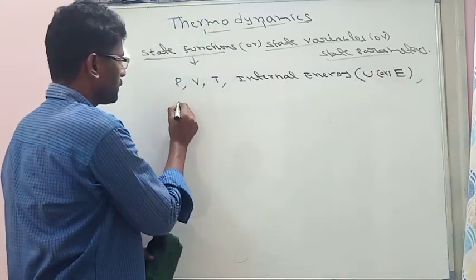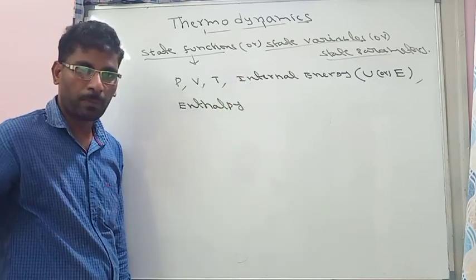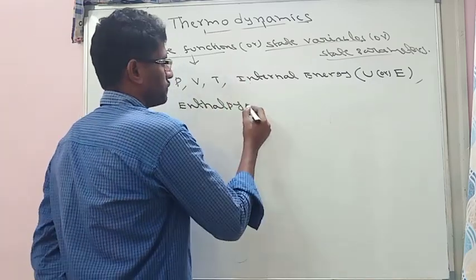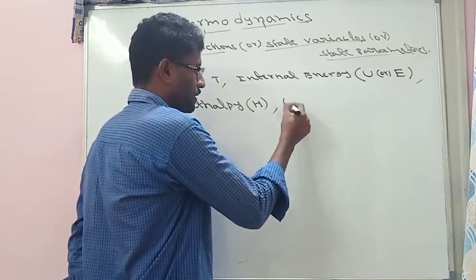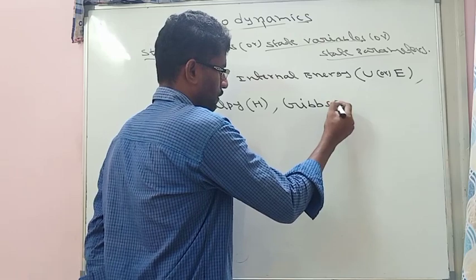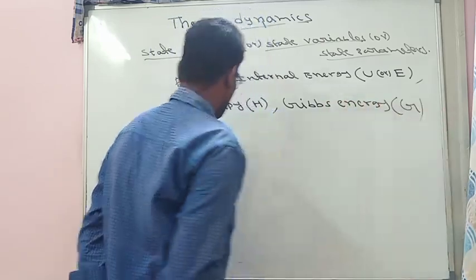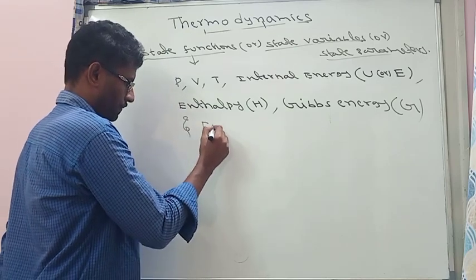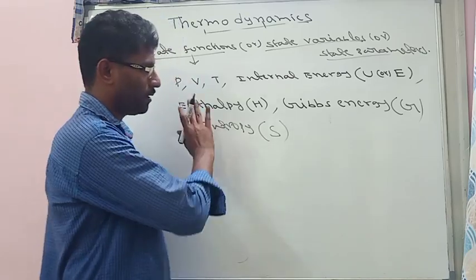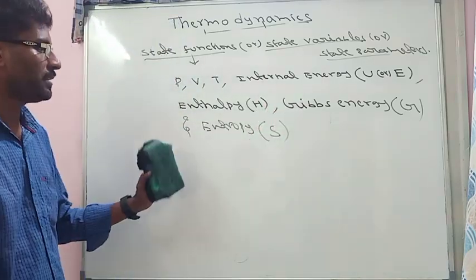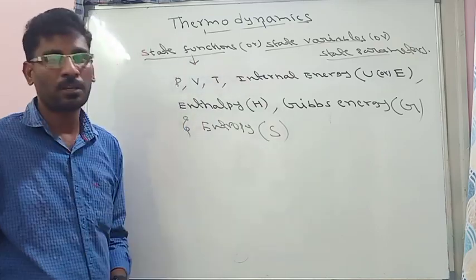Another state function is enthalpy, represented with H. Another state function is Gibbs energy, represented with G. And another one is entropy, represented with S. So all these are the parameters which explain the state of the system, so we call these parameters state functions.